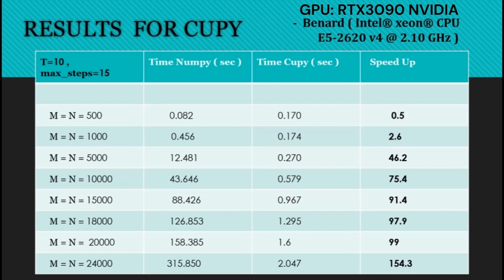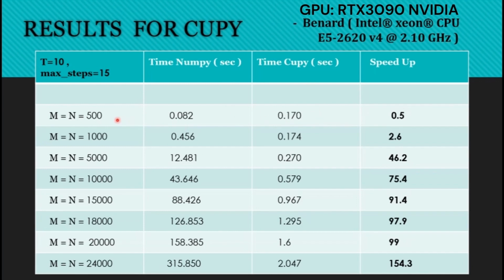So these are the results for CuPy. It's a GPU accelerated library. It is very compatible with NumPy. It has significant speed up only for high computational tasks. So as you can see, for very small lattice sizes, NumPy works more effectively than CuPy.